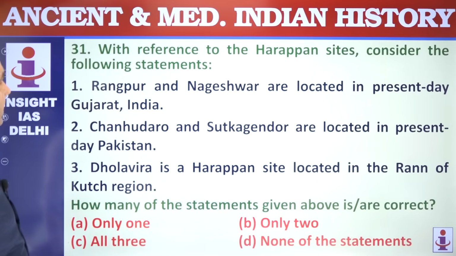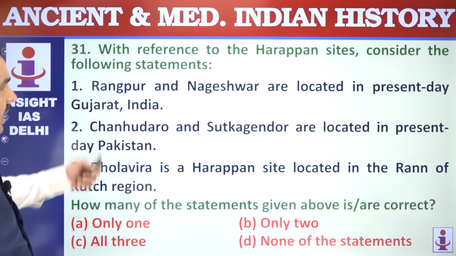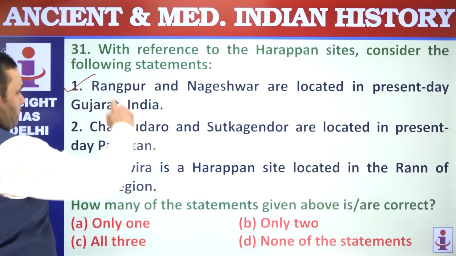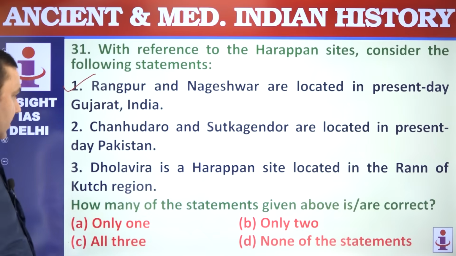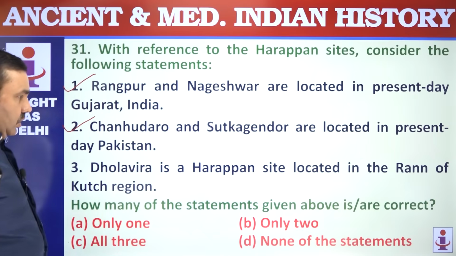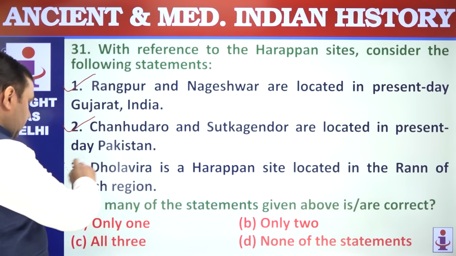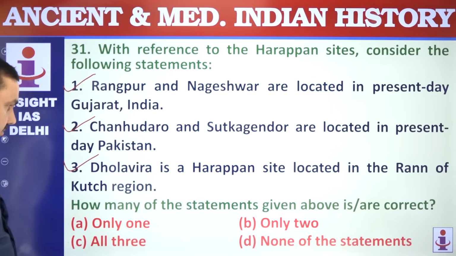31. With reference to Harappan sites, consider following statements. Rangpur, Nageshwar are located in Gujarat. That's correct. Chanhudaro, Sutkagendor are located in Pakistan. Correct. Dholavira is in the Rann of Kutch, Gujarat. Correct. All three are correct.